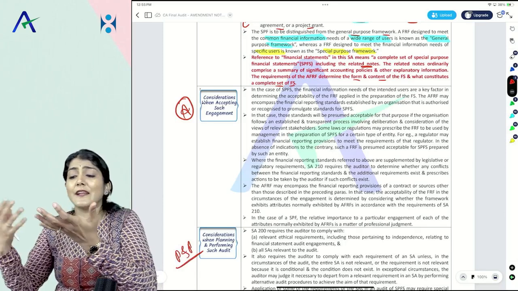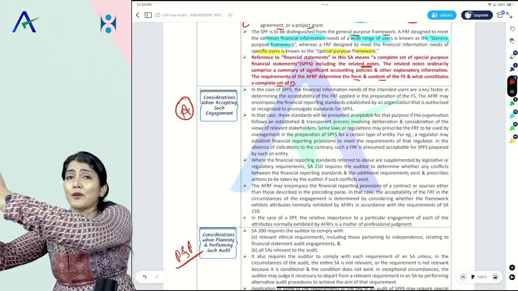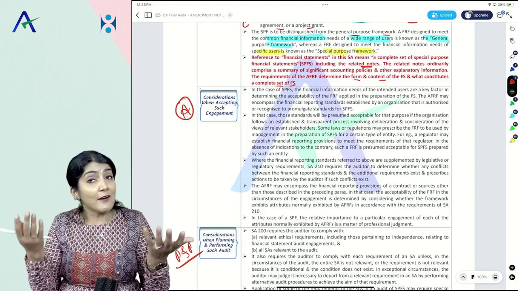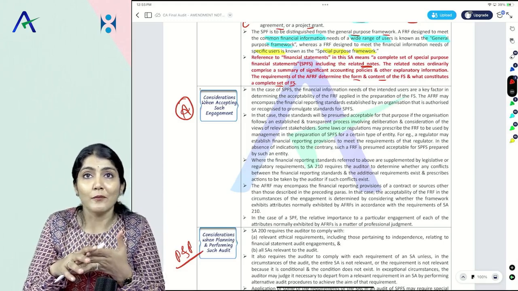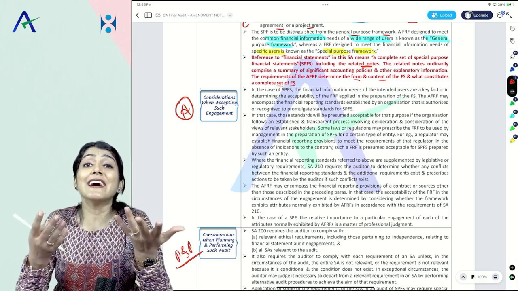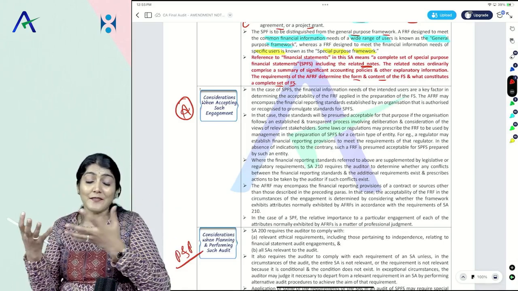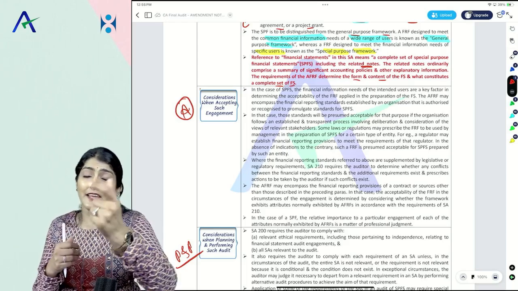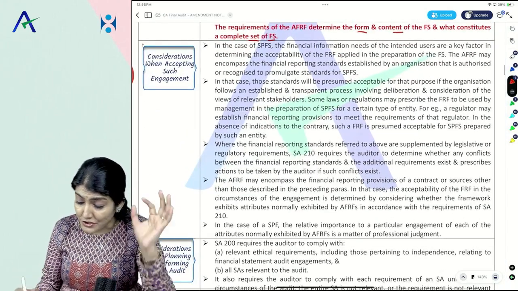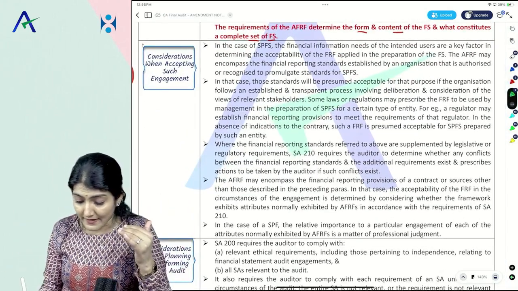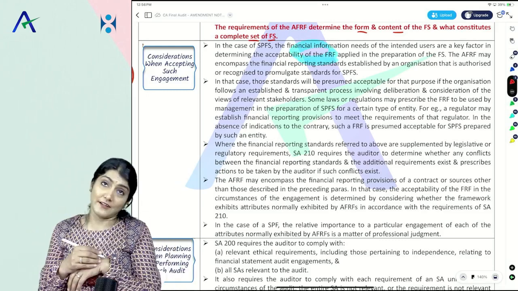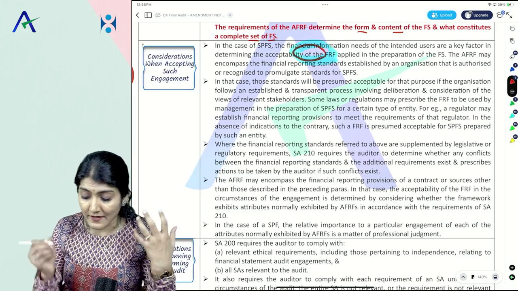And then if yes, then we say preparation and presentation, management, your responsibility. Internal control, management, your responsibility. When I come for audit, tea, coffee, sandwich, ma'am, no tea, coffee, sandwich. All information, additional information, and unrestricted access to persons within the entity, management, your responsibility. So here again, what do we say? The giant precondition while accepting the engagement for a special purpose framework is the acceptability of the AFRF.